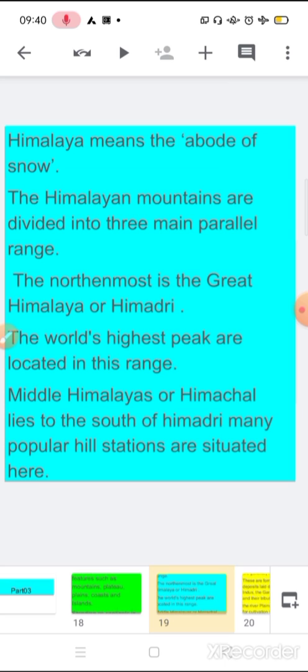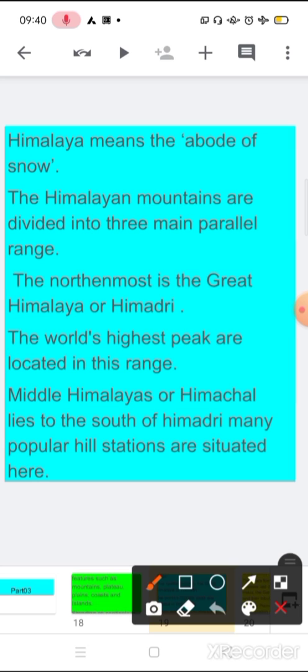The Himalayan mountains are divided into three main parallel ranges, and this is very important. The northernmost is the Great Himalaya or Himadri. What is the name of the northernmost? Great Himalaya or Himadri. The world's highest peaks are located in this range. Everybody knows about the highest peaks, and where they are located? Yes, they are located in the Great Himalayas or Himadri.